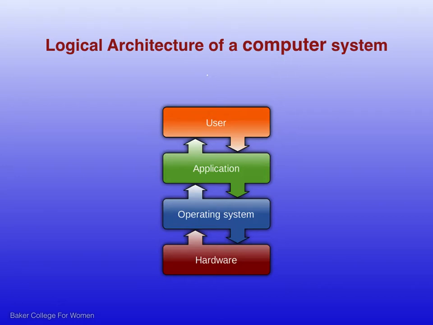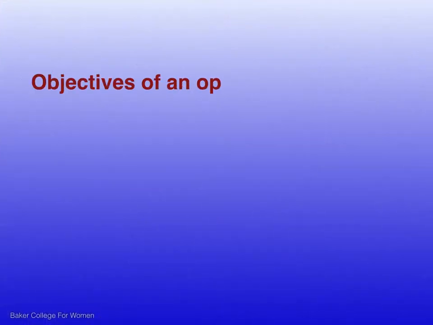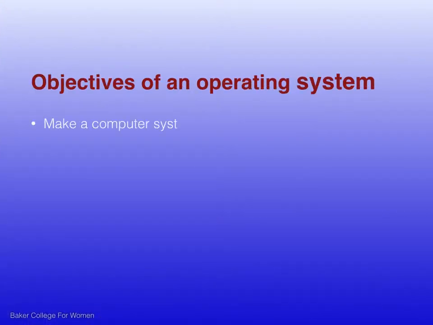Finally, end users view the computer system in terms of the user interfaces of the application programs. The primary objectives of an operating system are: make a computer system easier to use. An operating system hides details of hardware resources from programmers and other users. It provides high-level interface to low-level hardware resources, making it easier for programmers and other users to use a computer system.